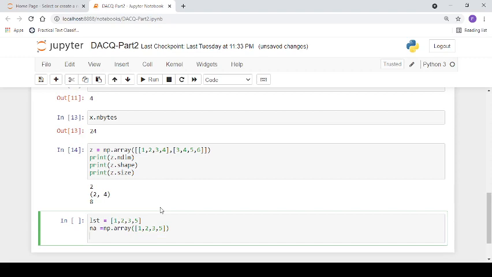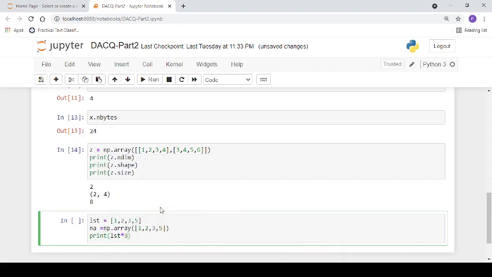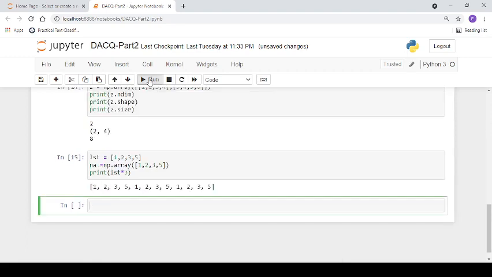Now if you want to multiply the list by some integer value, it is not possible to multiply the list directly by that value without using a for loop. For example, if we write this multiplied by 3, it will repeat the list 3 times. But actually we want to multiply all the values of the list by 3.